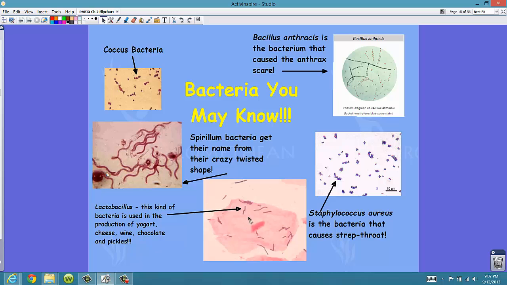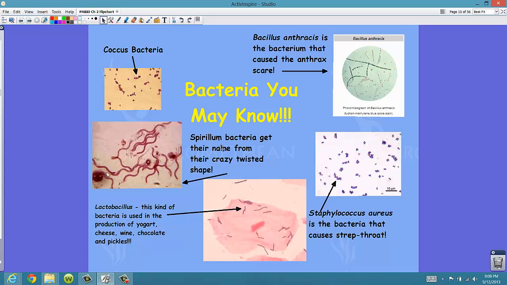Down here in the lower center, this is Lactobacillus. This is the kind of bacteria that's used in the production of yogurt and cheese, wine, chocolate, and even pickles. Now, Lactobacillus is actually a healthful or non-harmful bacteria. So Lactobacillus is a good bacteria.